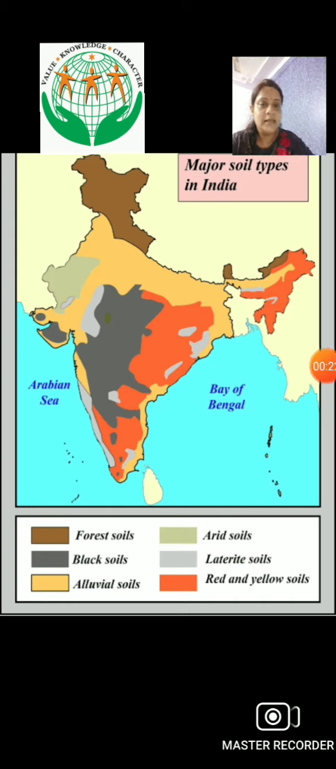As you can see, the map of India showing the different types of soil. The grey color is of black soil, the brown one belongs to the forest soil, the yellow is the alluvial soil, arid soil is a little bit green in color, laterite soil is also in light grey color, and red and yellow soils as well. Now we will discuss the name of the soil along with the picture.